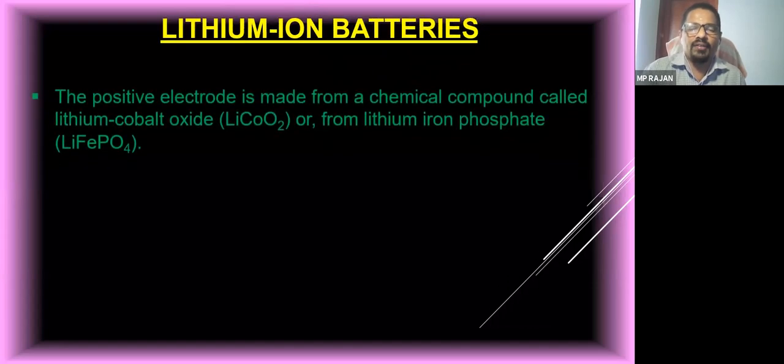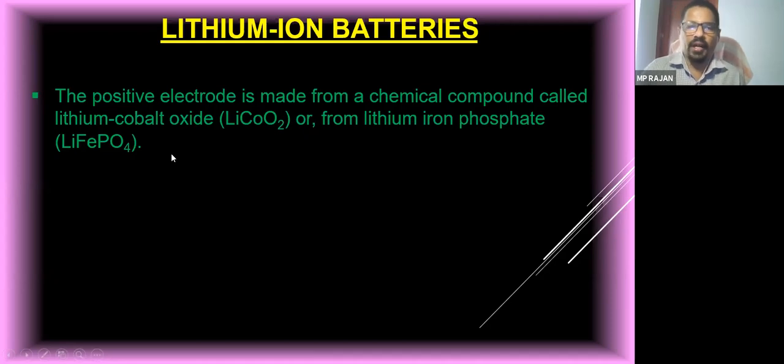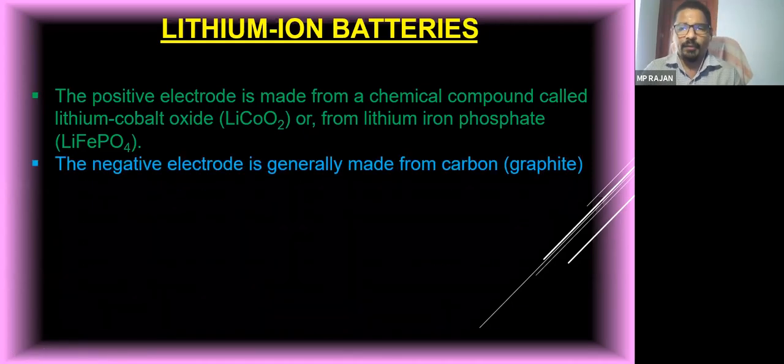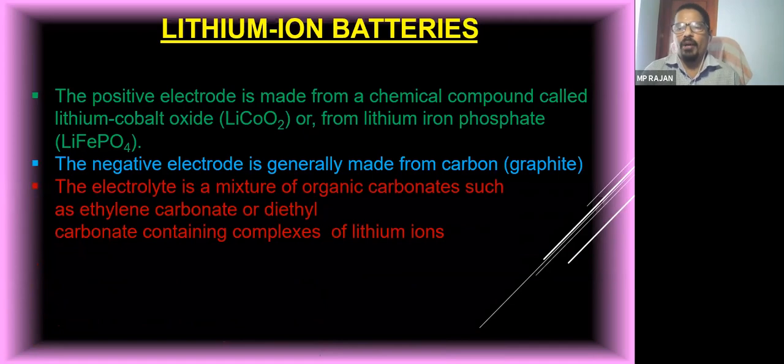Lithium ion battery is the modern trend in the solar power system. We are using a metallic battery. In this, the positive plate is lithium cobalt oxide, a metal combination of lithium, cobalt and oxygen, or it is made from lithium iron phosphate. The negative plate is pure carbon or graphite. And the electrolyte is a mixture of organic carbonates like ethylene carbonate or diethyl carbonate.